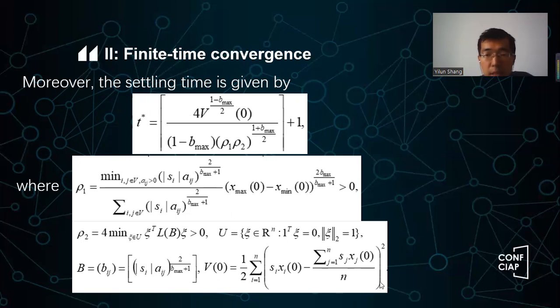So as I said, if you have the initial configuration of the network and system, you can easily calculate the T star, okay? That means when you have a real system, you can determine how much time it will take to reach the scaled consensus. So that's very handy, right? You can calculate this T star by using this formula.